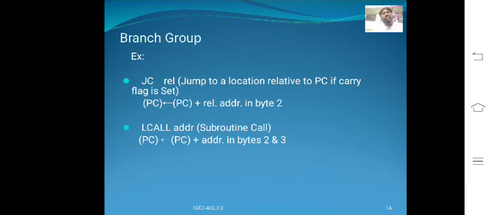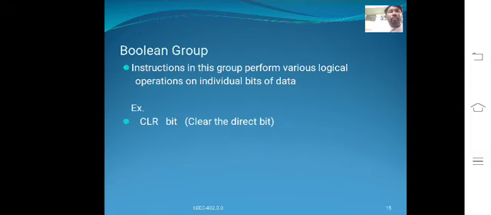Example, JC rel: jump to the location relative to the program counter if the carry flag is set. The program counter will be incremented by the relative address byte. LCALL address is a subroutine call, where the program counter is loaded with the address in bytes 2 and 3. This is the branch group.